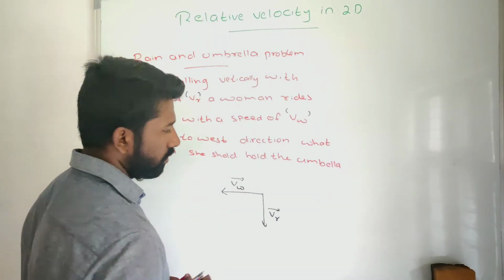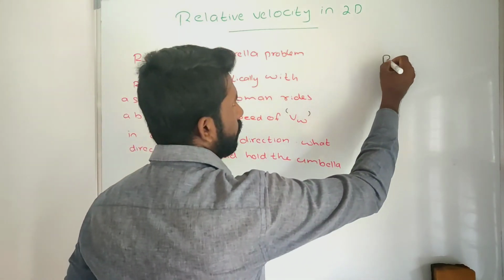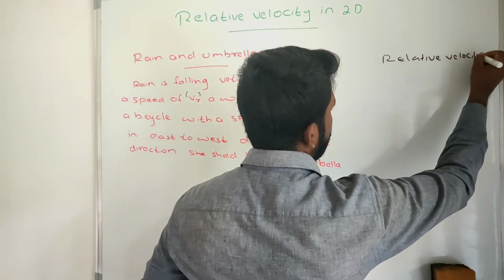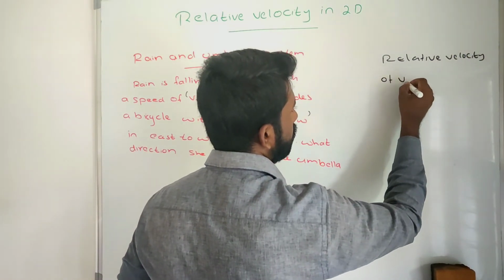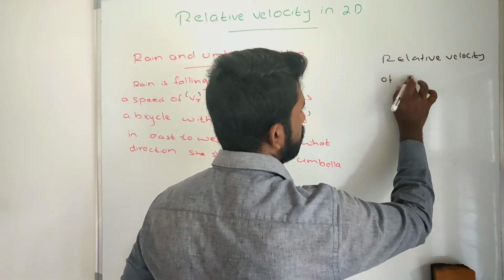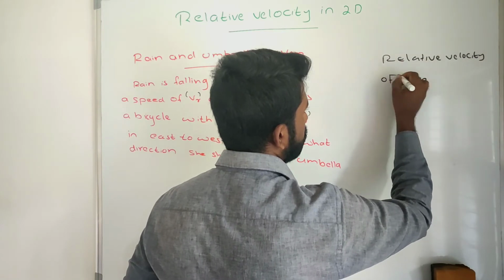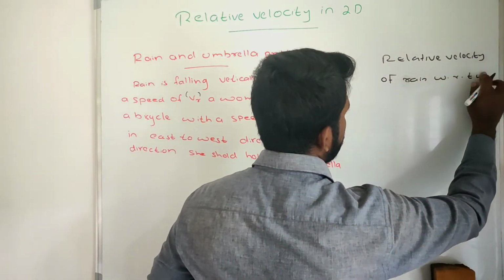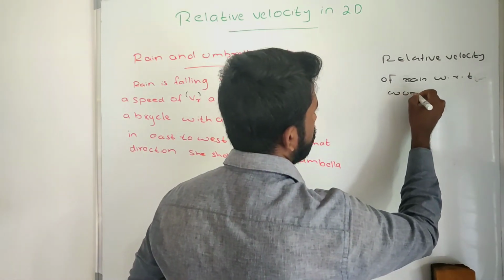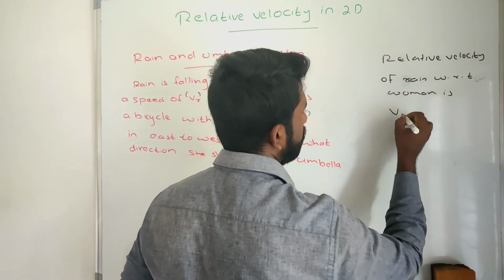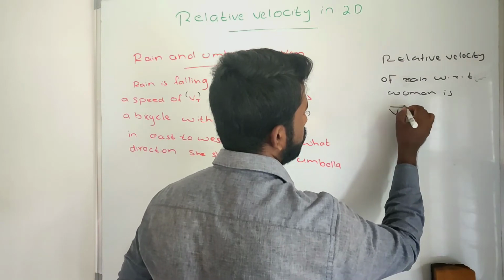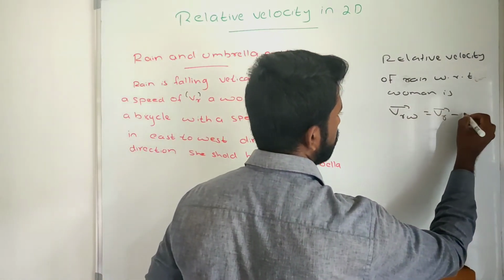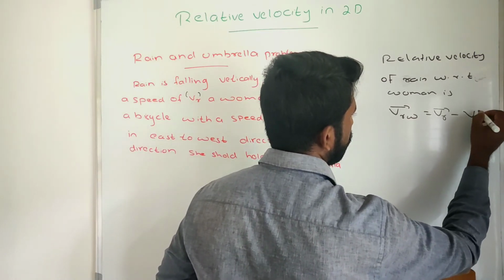So we will see the relative velocity of rain with respect to woman. It is VRW, equal to the velocity of the rain minus the velocity of the woman.